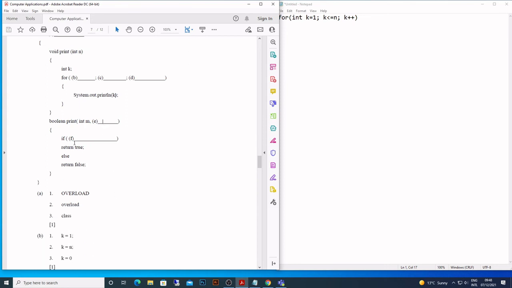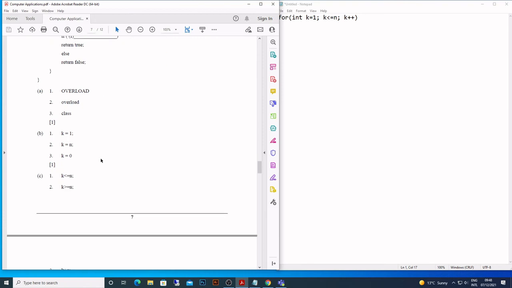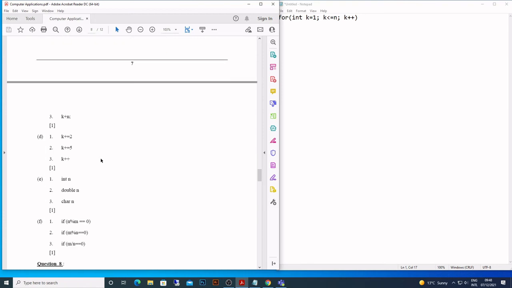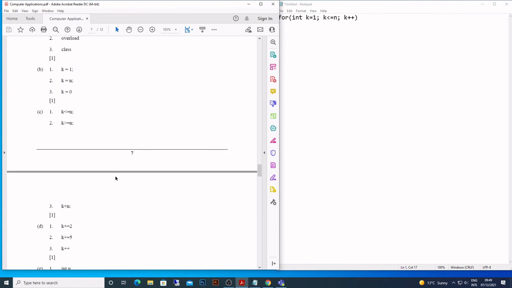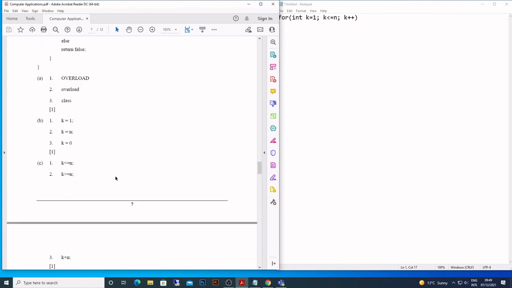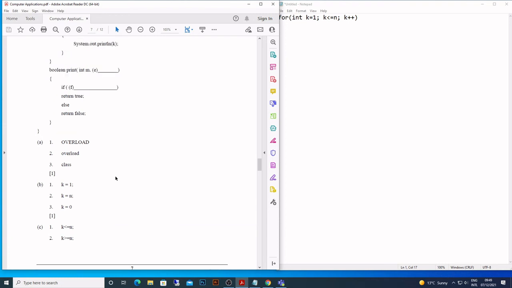If n upon m, here, this is 0. How do we find the multiple? If n is divisible by m and if the remainder is 0, then it is a multiple. So return true, else return false.